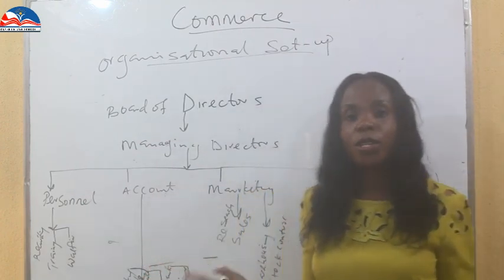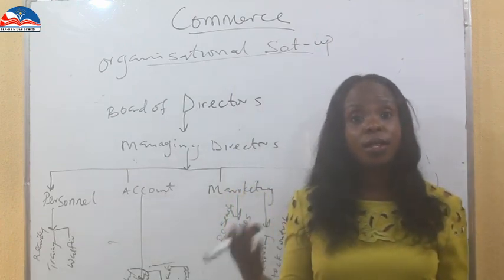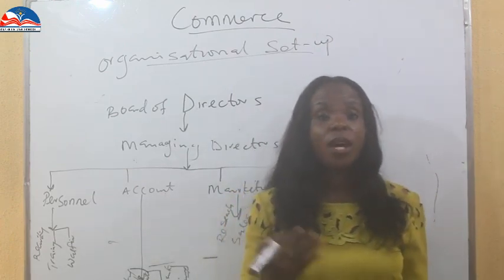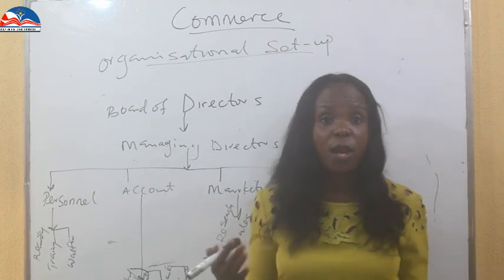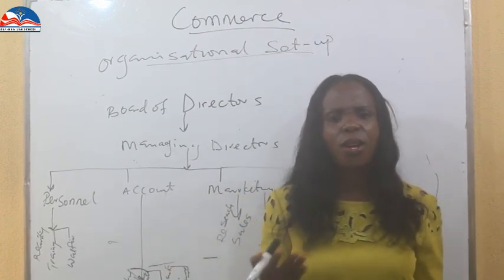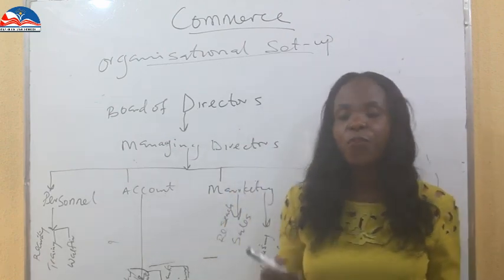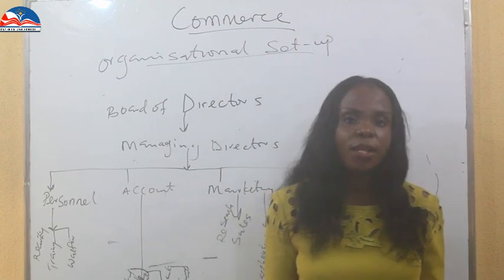This is part 1 of it. We're going to take it in series. We'll see how authority is disseminated in an organization, how delegation is carried out, span of control, power, and the rest of them. That is how an organization can function effectively to meet its goals and objectives. This will be it in our commerce class.